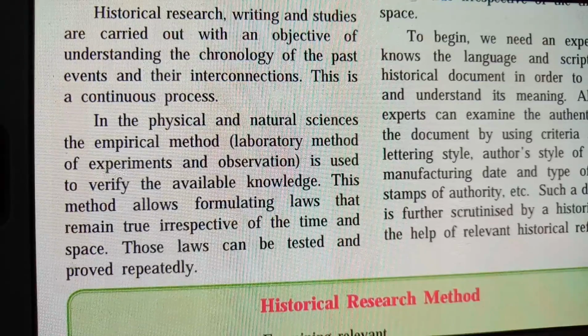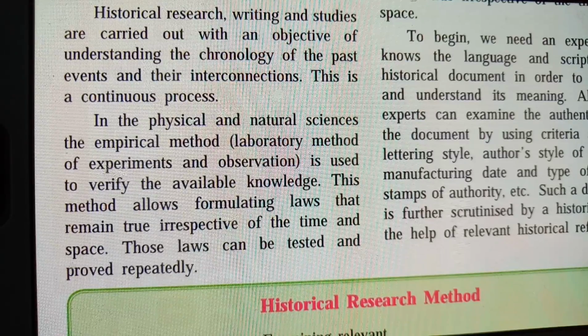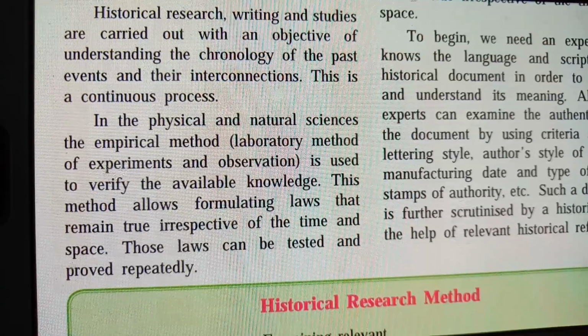This method allows formulating laws that remain true irrespective of time and space. Take the example of the Pythagoras theorem. If the Pythagoras theorem is given and we put different values into that theorem, we accept it as a correct theorem. Why are we putting different types of values in that theorem? It is coming from ancient times.